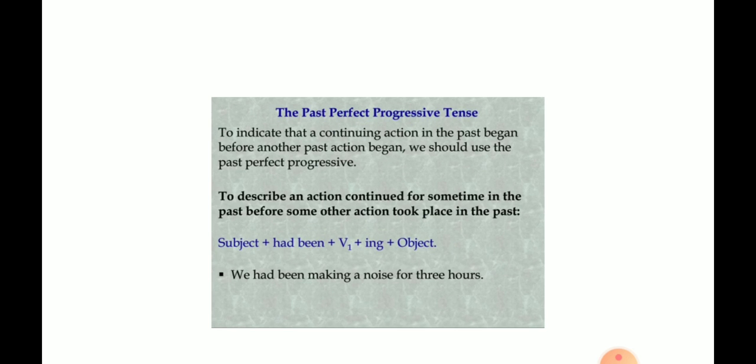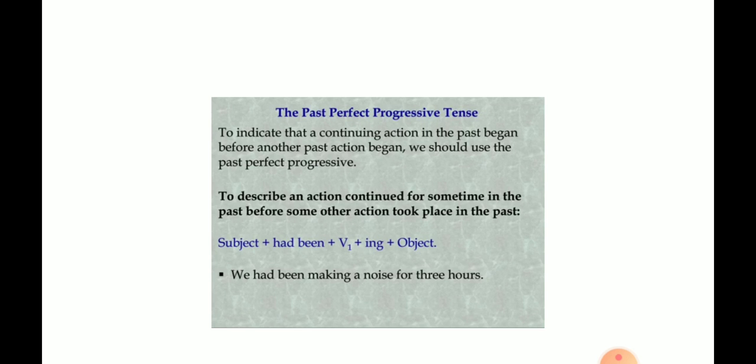It also describes the action in the past that began before another past action began. To describe an action that continued for some time in the past before some other action took place in the past. The sentence structure is subject plus had been plus V1 plus ing plus object. We had been making a noise for 3 hours. Right? So, after 3 hours something else happened, but for 3 hours continuously what was happening? They were making noise.